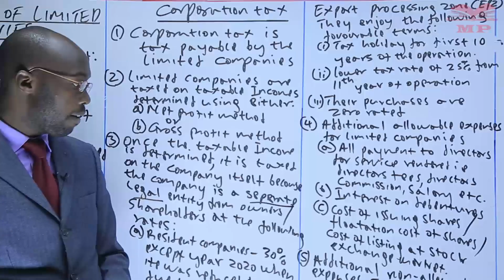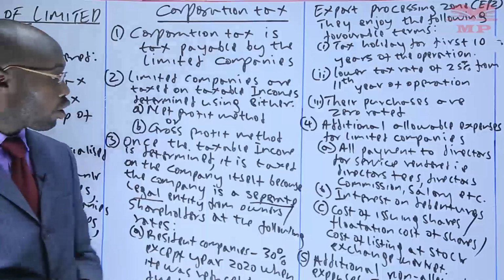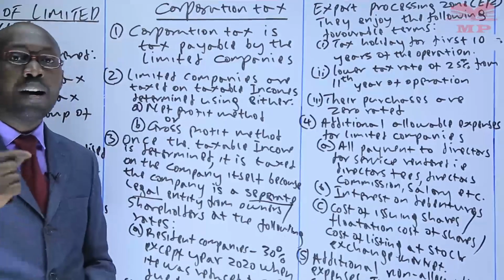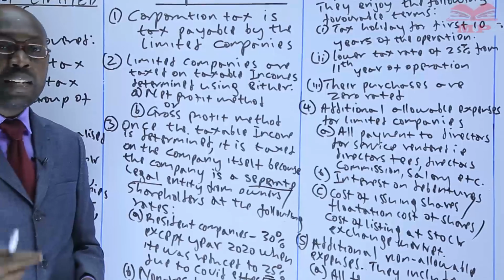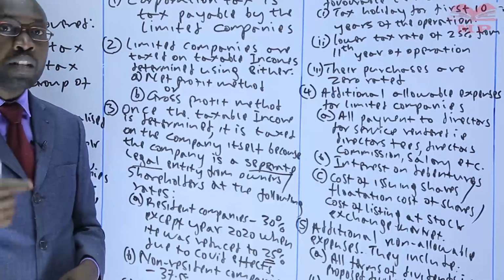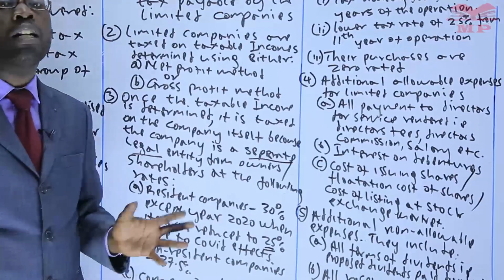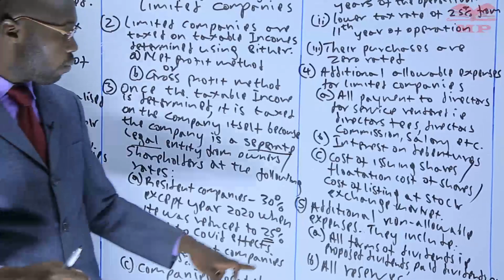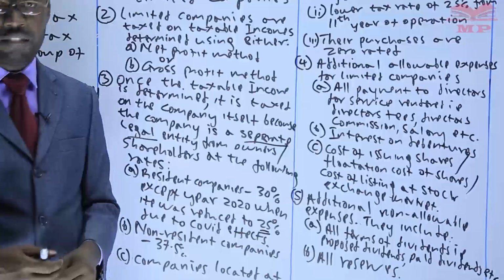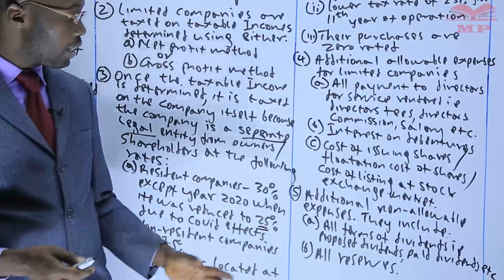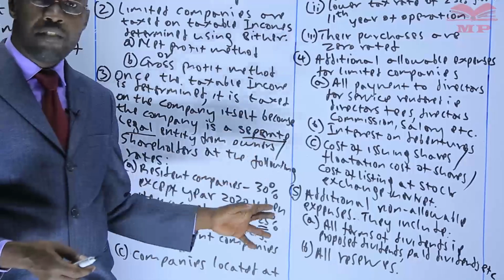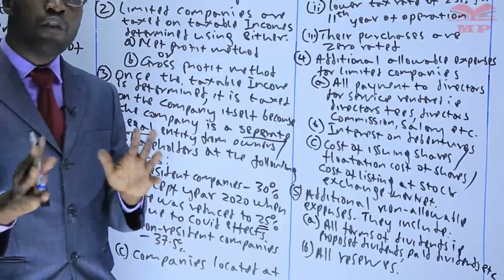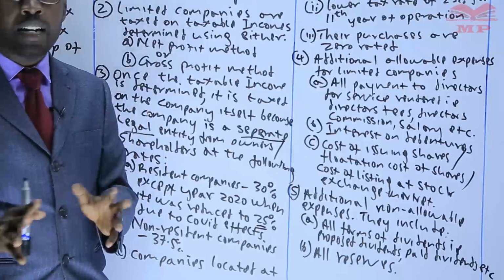After that, we have point number 5 that you need to know when you're determining the corporation tax, what we call additional non-allowable expenses. These are the expenses specifically for the company, and they're usually not allowable. So what are those ones? One is any form of dividend, for example, proposed dividends, paid dividends, interim dividend. If you find any dividend in a limited company, don't allow.